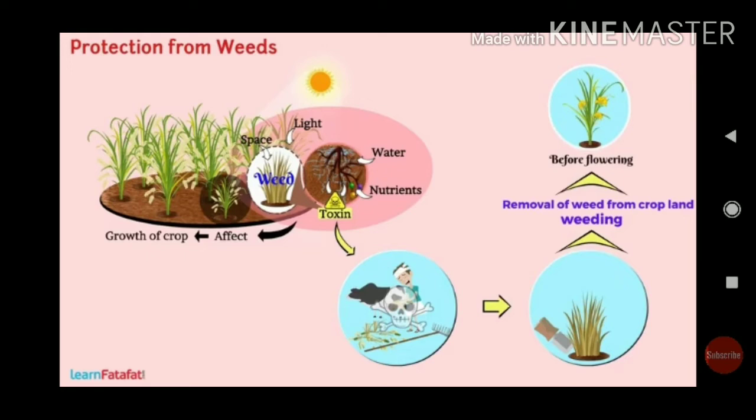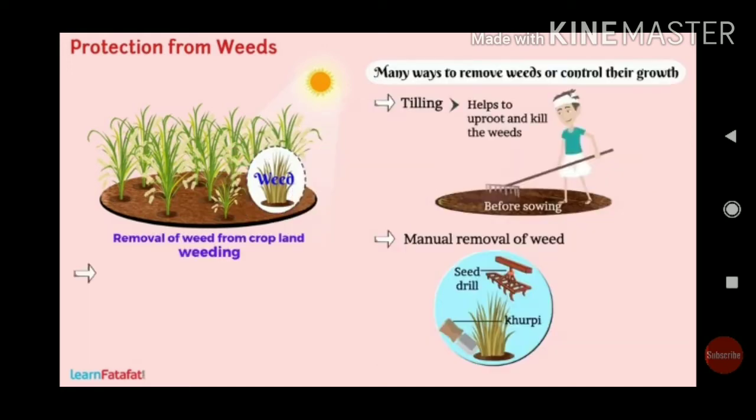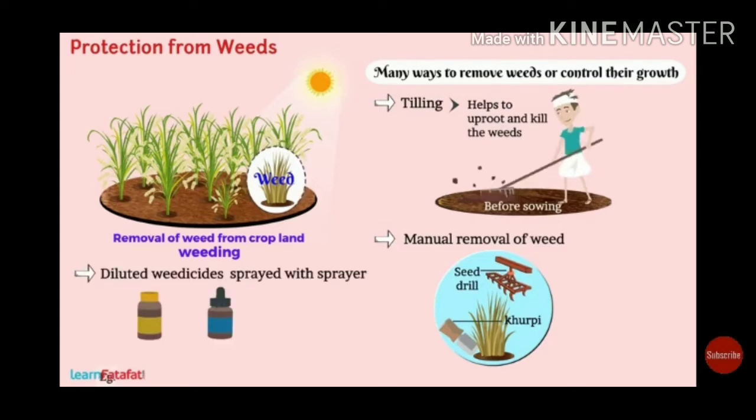We avoid the weeds. The tilling of the soil must be done properly. If any weeds are there, they should be crushed, and the removal of the weeds must be done before they start flowering.